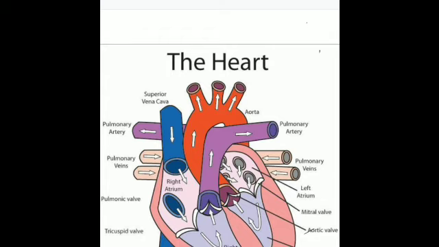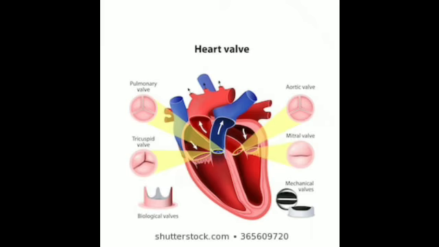Then there are various valves present in the heart which control the flow of the blood. Now there are basically four valves present: the tricuspid valve, the bicuspid valve, and then the two semilunar valves, which are the pulmonary valve and the aortic valve. Is it clear?